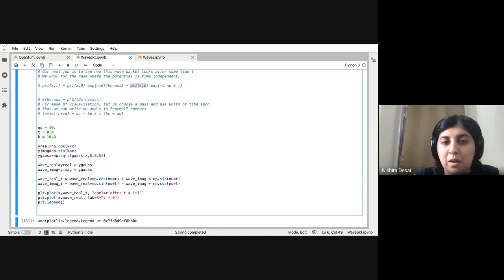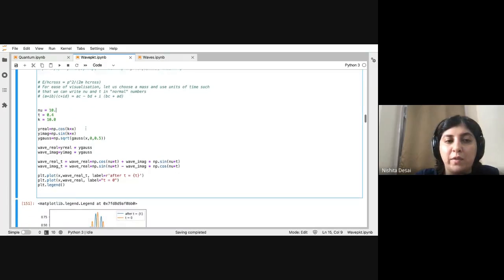So this was a complex number already, and now we know that this guy is also a complex number. If you want to multiply two complex numbers, a plus ib times c plus id, then the real component looks like this: ac minus bd, because you have i times i, which gives you minus 1, and then i times bc plus ad. Okay, so that's the imaginary component. So this is essentially what we're going to implement.